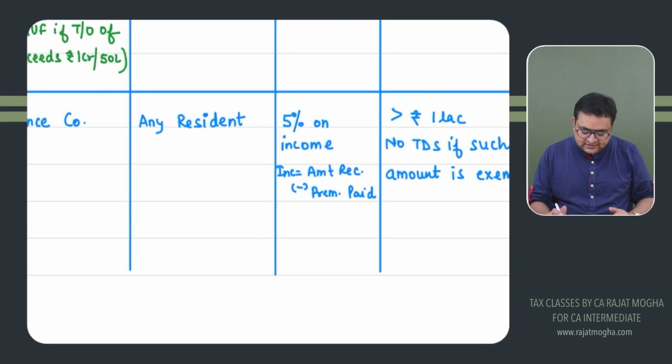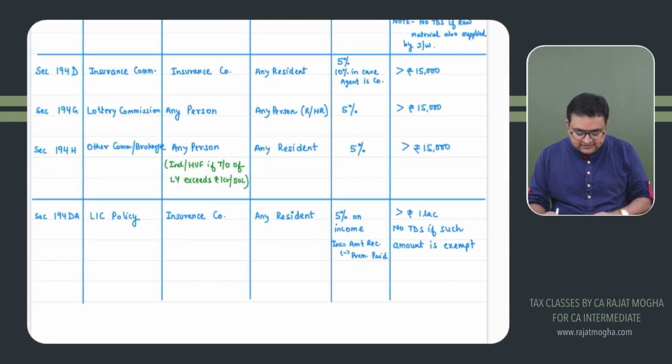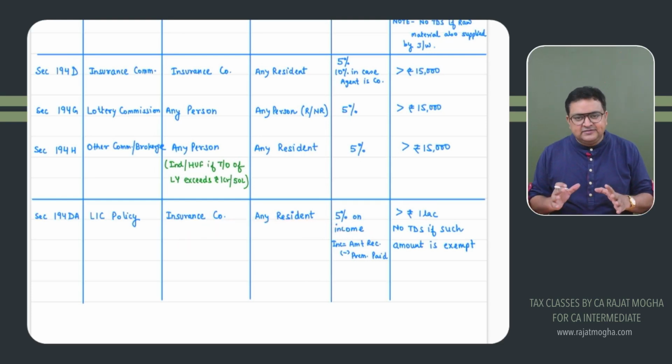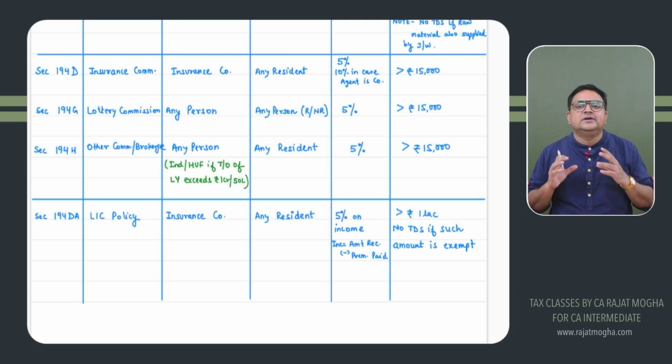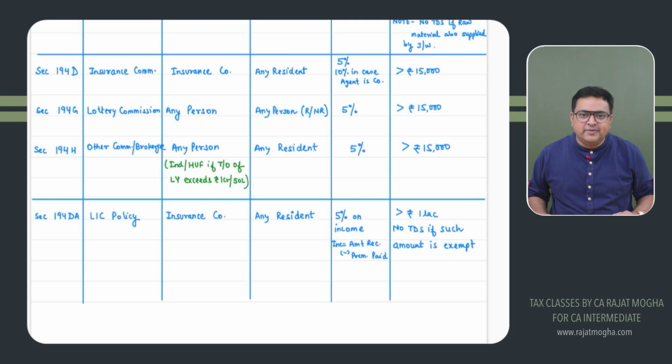So whatever income you have received, income would be the amount received minus the premium paid on this policy. Whatever is the income component, we will be deducting TDS at the rate of 5%, provided the amount which you are receiving is more than, sorry, 1 lakh rupees. If it is more than 1 lakh, then only TDS would be deducted, right? And if this policy is an exempt policy, where the amount which you are getting is an exempt amount, then TDS would not be applicable.